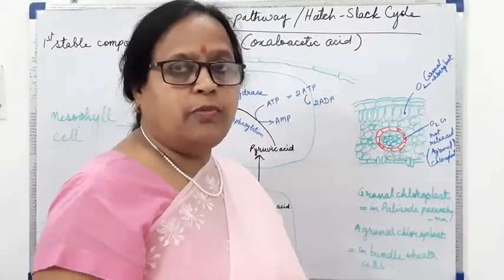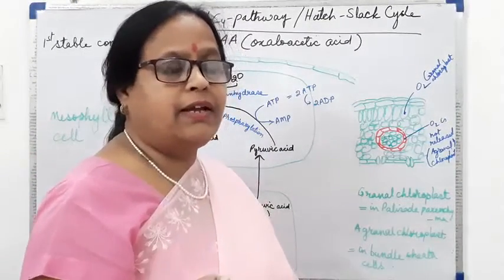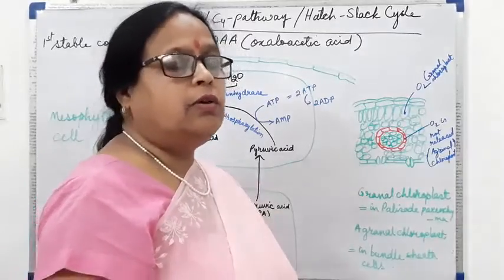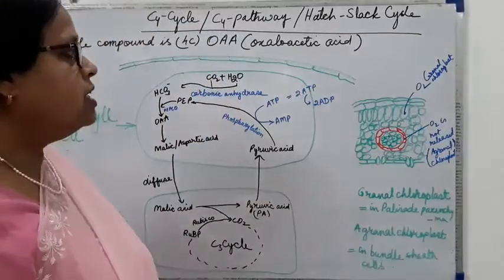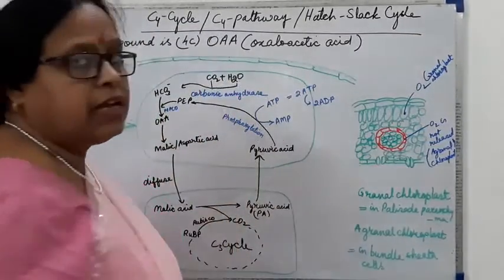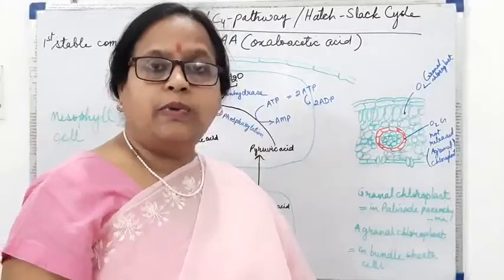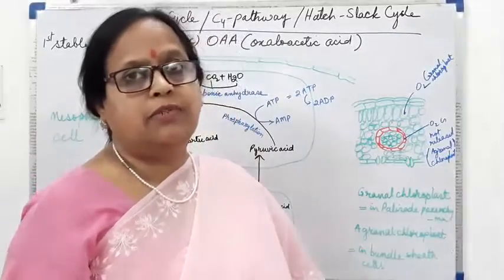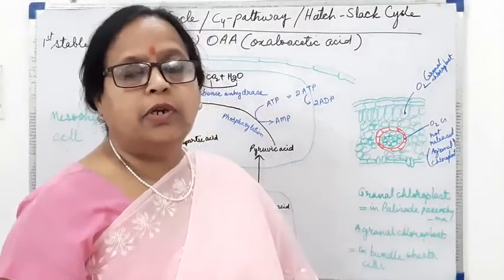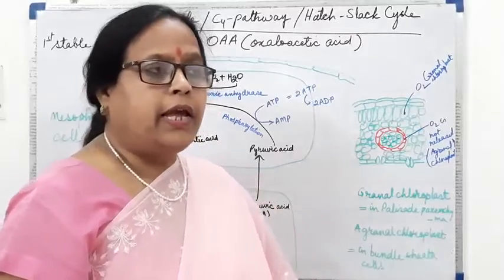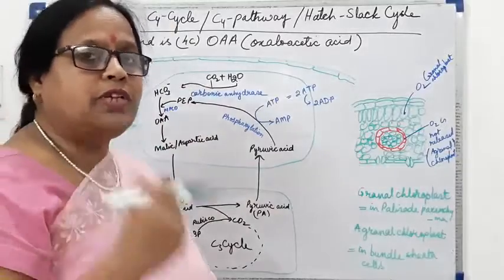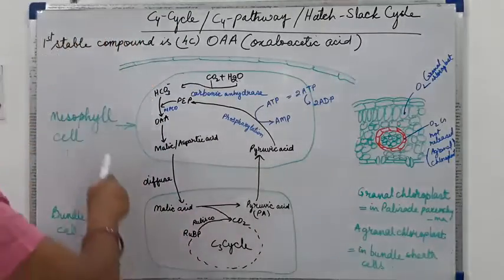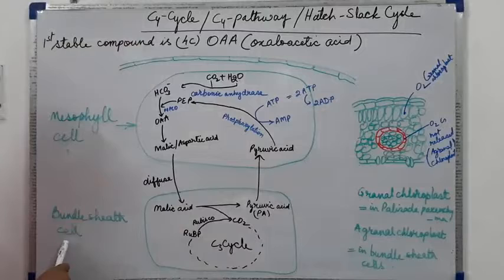So the first stable compound formed in this cycle is OAA, so we call it the C4 cycle. Now this type of cycle is found in those plants which have adapted themselves to escape photorespiration, and this cycle is completed in two sites. One is the mesophyll cells and the other is the bundle sheath cells.